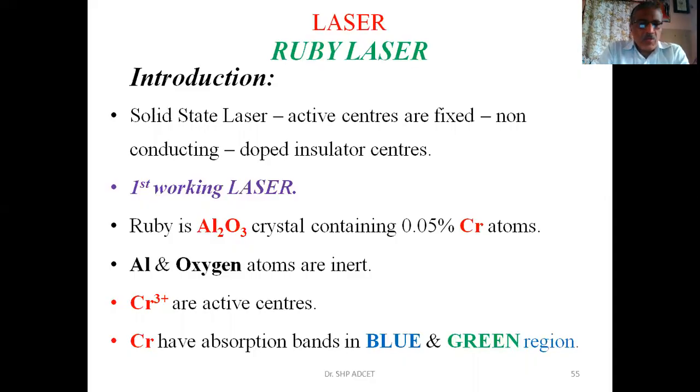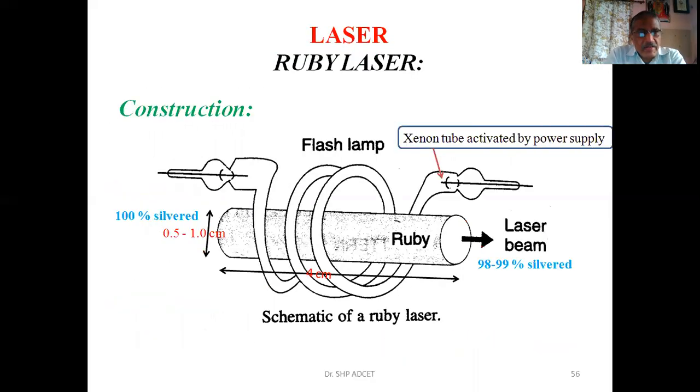Of course, we know that aluminum and oxygen are inert, but by doping chromium, the active centers can be increased. It is observed that chromium shows absorption bands in the blue and green region. That is why, when we are interested to increase the pumping stage in Ruby laser, we are using blue and green colors.